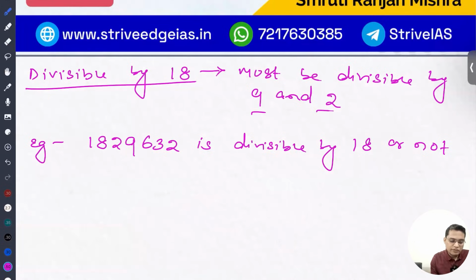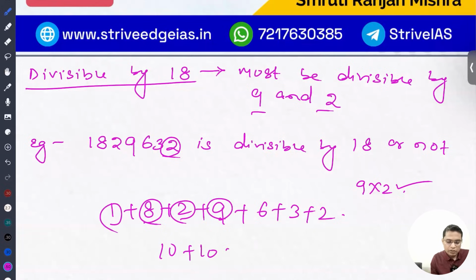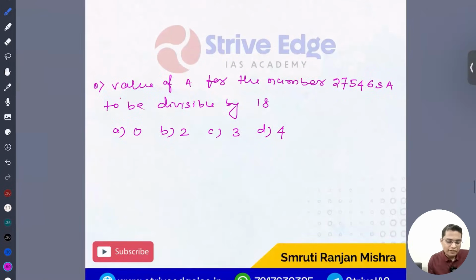So let's check whether this number is divisible by 18 or not. 18 means 9 into 2. The unit digit is already 2, so it is divisible by 2. So let's check for 9. 1 plus 8 plus 2 plus 9 plus 6 plus 3 plus 2. So it is already 10, again 10, and then 5 plus 6, 11. So it is 31, and 31 is not divisible by 9. So the entire number is not divisible by 18. Okay, let's move ahead.